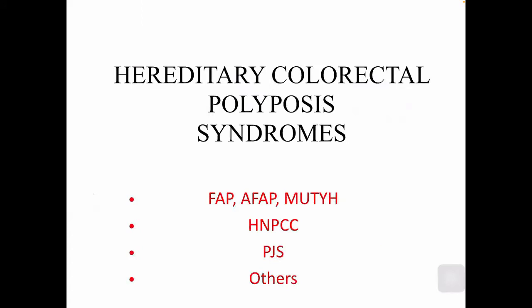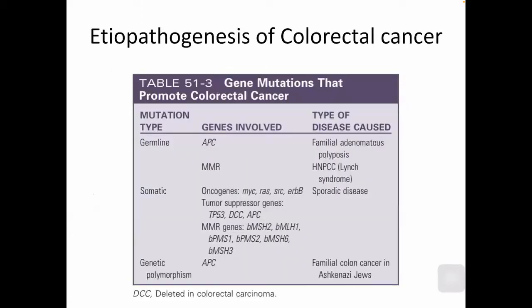Fine. So what is the etiopathogenesis of colorectal cancer? Basically, there are germline mutations, somatic mutations, and polymorphisms. The most common germline mutations that we know of are the APC mutation and the MMR genes, the DNA mismatch repair genes.